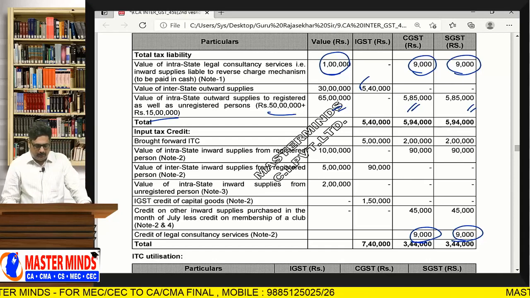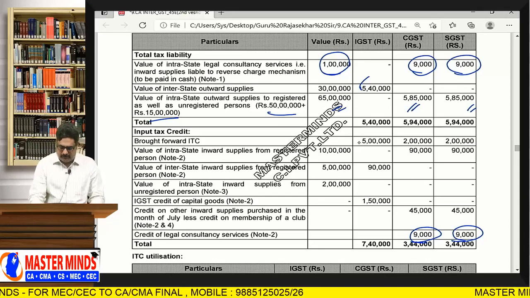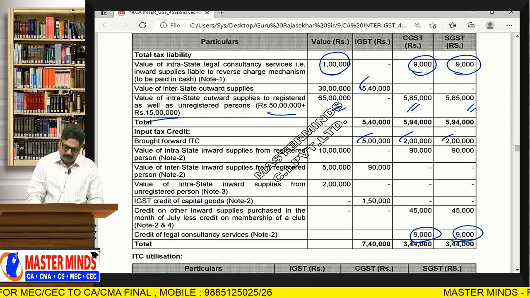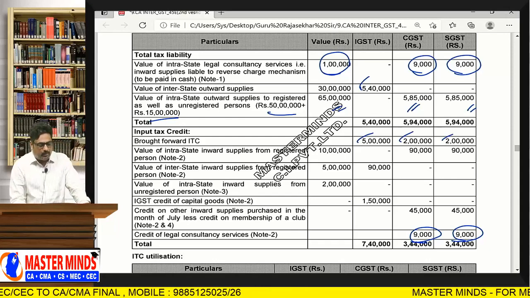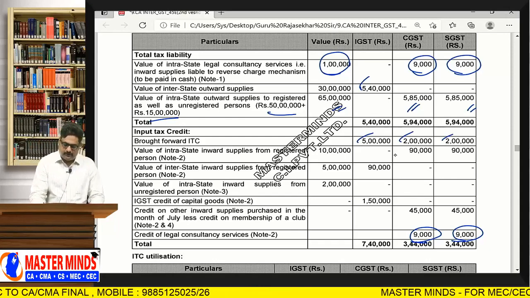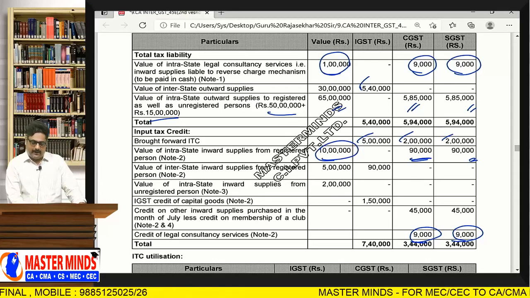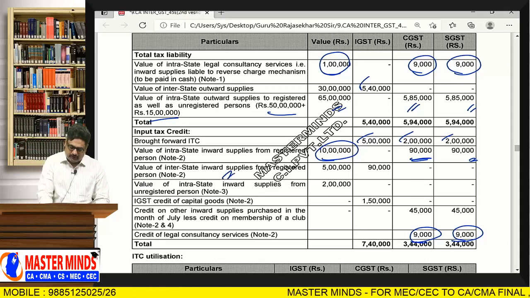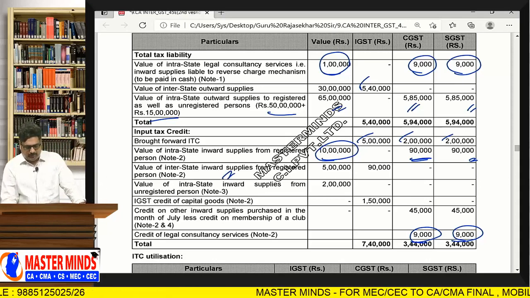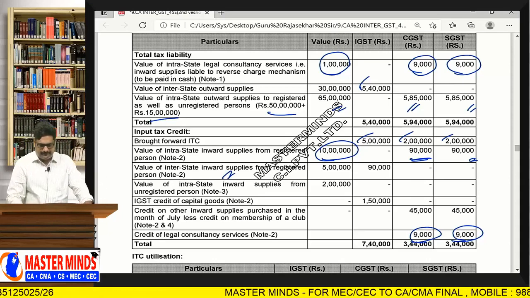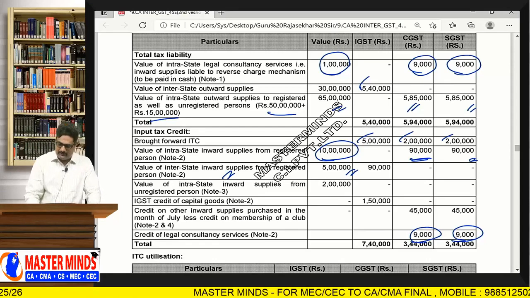And whereas another point is there, ITC. This is the opening balance of ITC that is available. For intrastate inward supplies, that means CGST and SGST paid on 10 lakhs will be added. In the same way, for interstate inward supplies, the value is 5 lakhs.